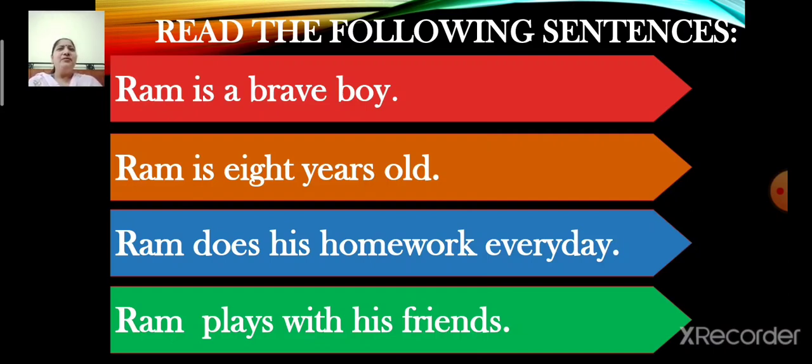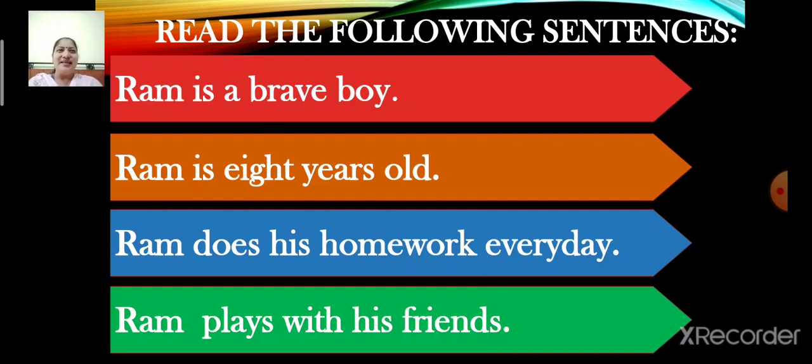So, can you think and tell me, instead of writing Ram again and again, which word can you replace for the word Ram? Ram is a boy. Okay. So, for boy, what can we call? Yes, you are right. We can write he. So, instead of Ram, we can replace it with he.